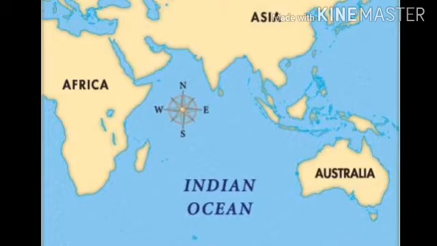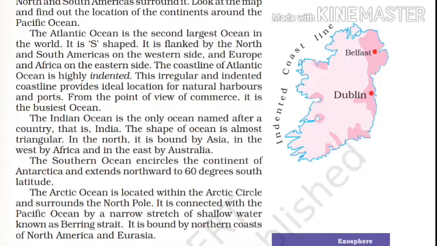Now we come to its direction. When we study, we find that in the north it is bound by Asia. It means the Indian Ocean is bound by Asia in the north, in the west by Africa, which means Africa is located on the west side of the Indian Ocean, and in the east by Australia. It means Australia is located in the east of the Indian Ocean.